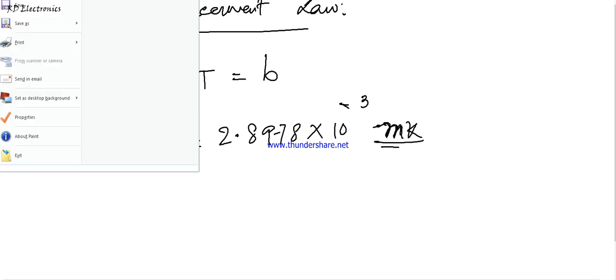In the next part we discuss the Stefan-Boltzmann law. Here the Boltzmann spelling is very important.